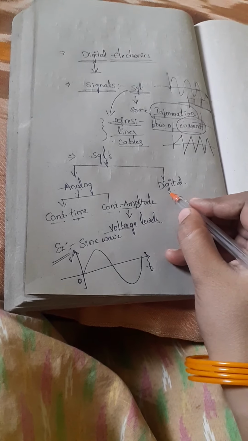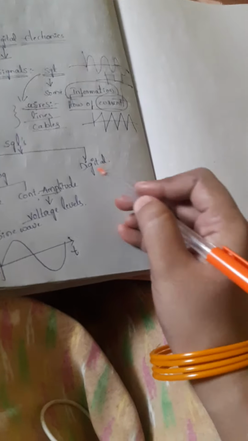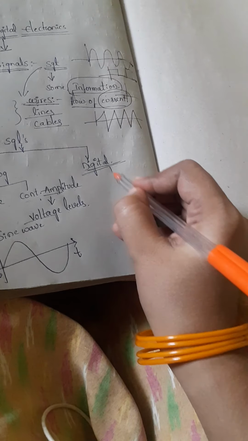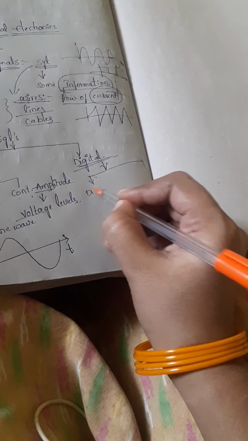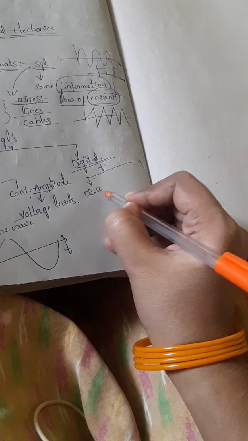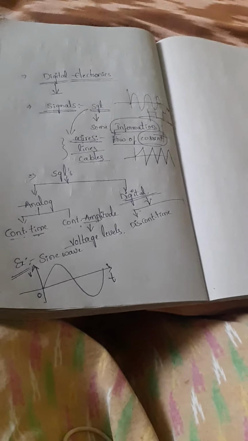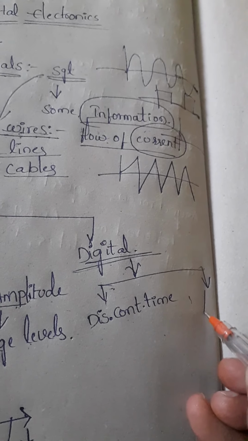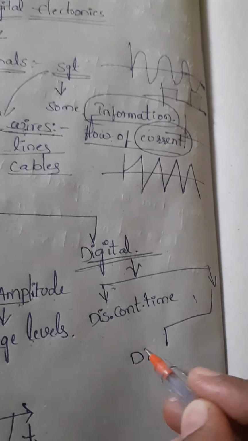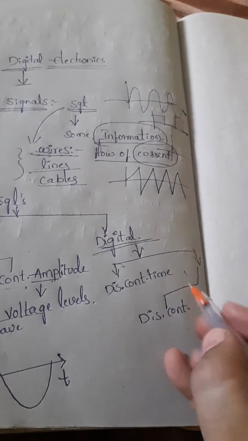So now coming to the digital part. Our subject name is also digital electronics, right? So coming to the digital part, signals having discontinuous time and discontinuous amplitude. That means it is exactly the opposite of the analog signal.